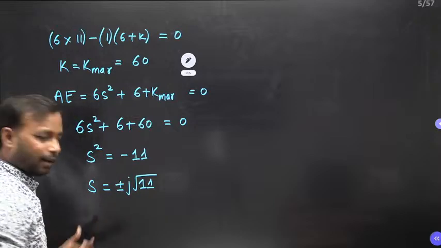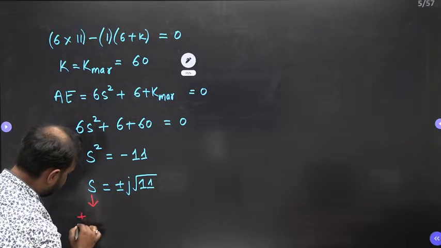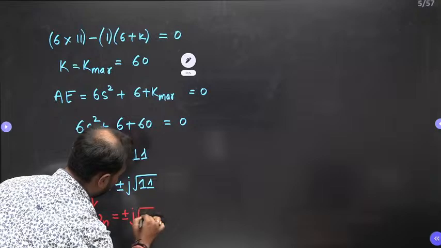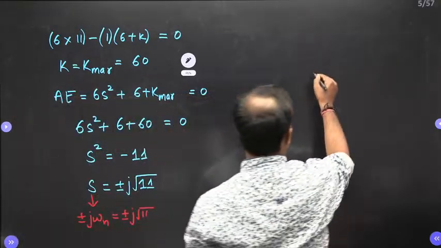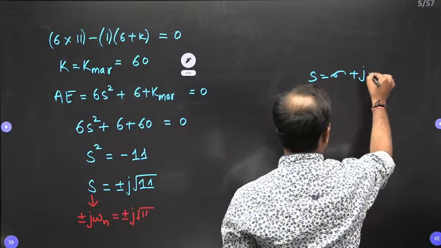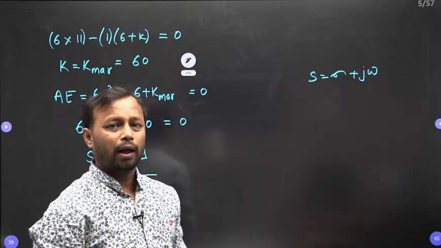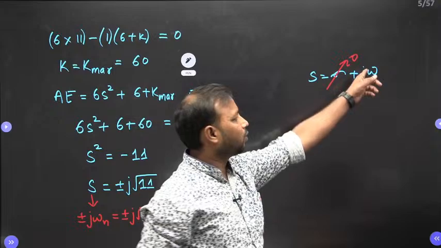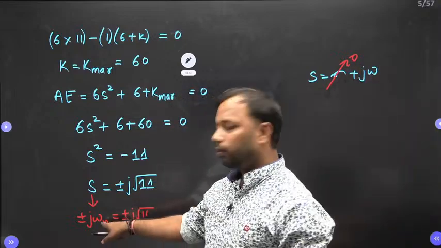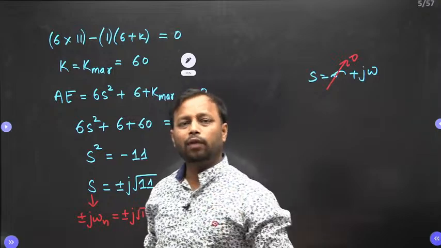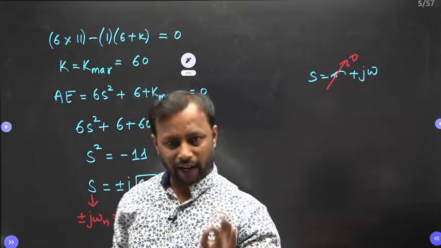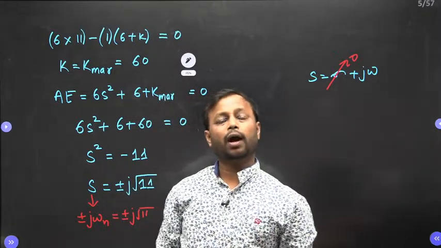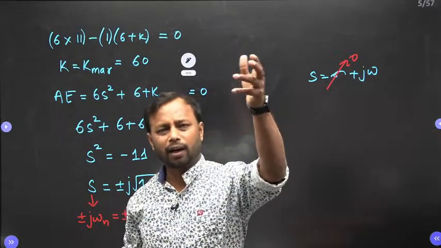And what is s? s is plus minus j omega n, which is plus minus j root over 11. Now someone may say, sir, s is sigma plus j omega, na? But my dear friend, as I told you, the roots are on the imaginary axis. It means that its real part is 0. So we are left with only omega. So this omega is known as the natural frequency or undamped frequency. So whenever the system is marginally stable, the frequency that we get is known as the natural frequency or undamped frequency. This you had already studied in time domain analysis, remember?